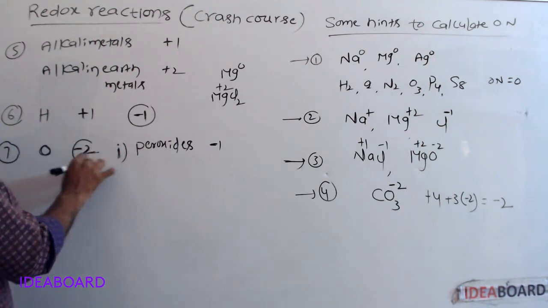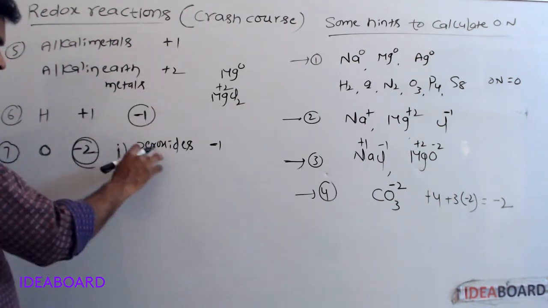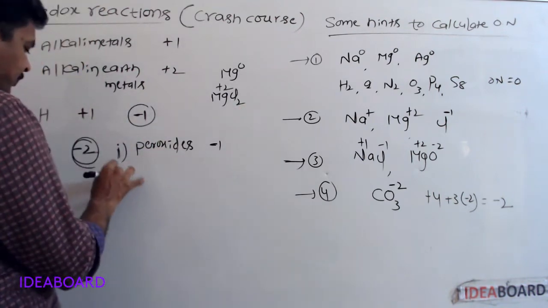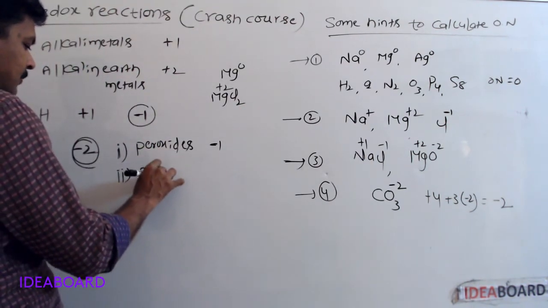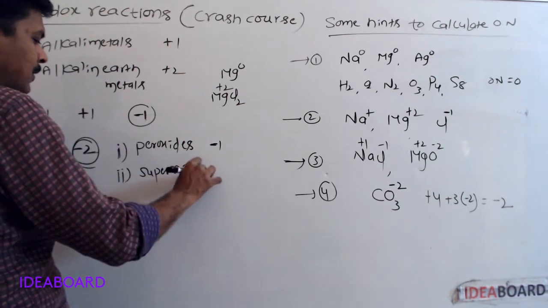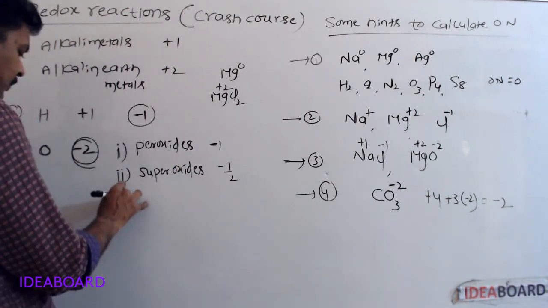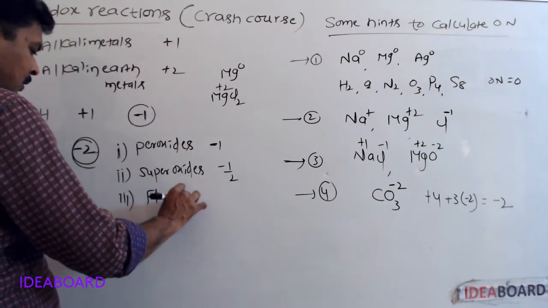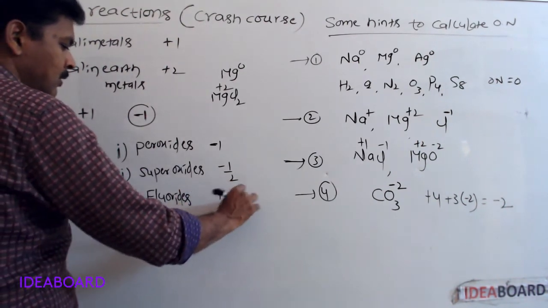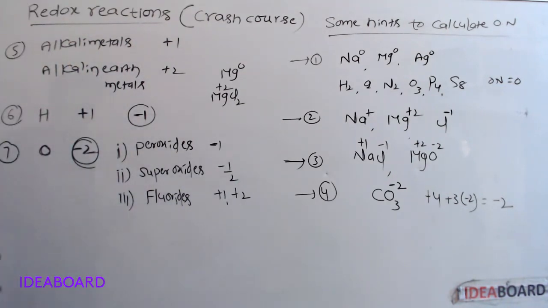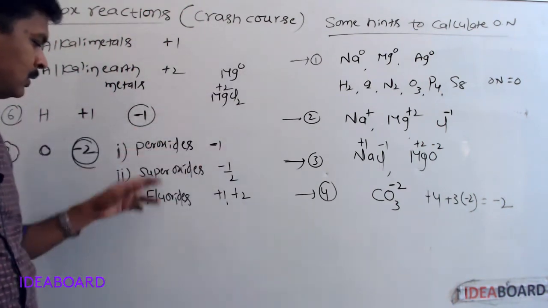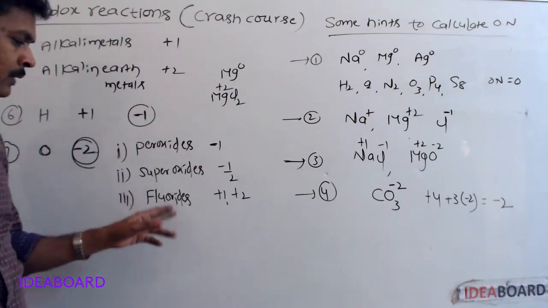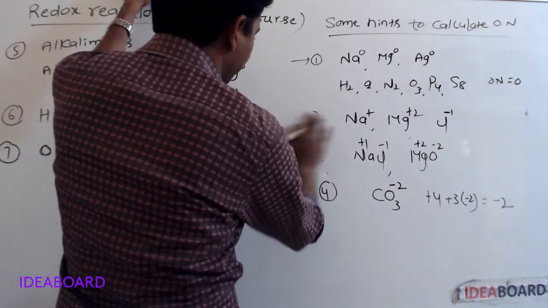In superoxides, -1/2. In fluorides, +1 or +2. So generally -2, but in peroxides -1, in superoxides -1/2, in fluorides +1 or +2.